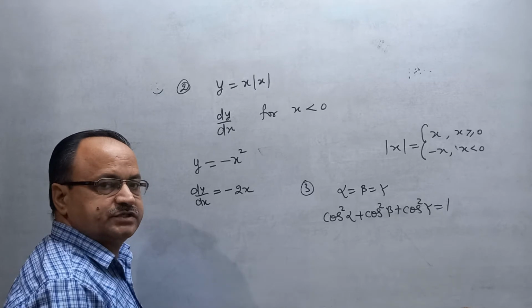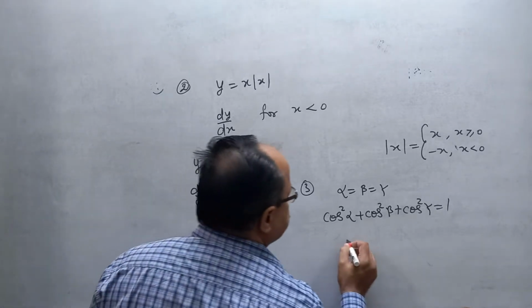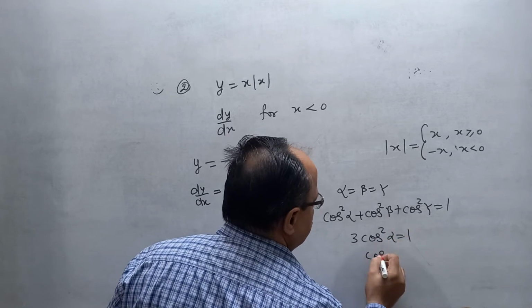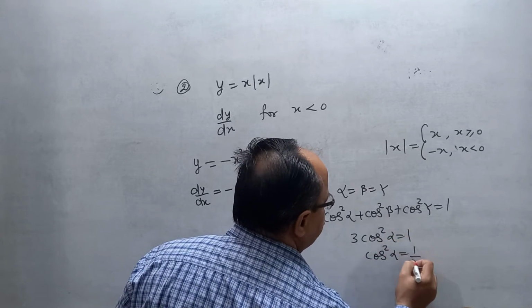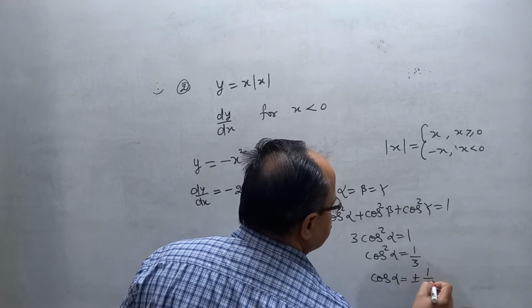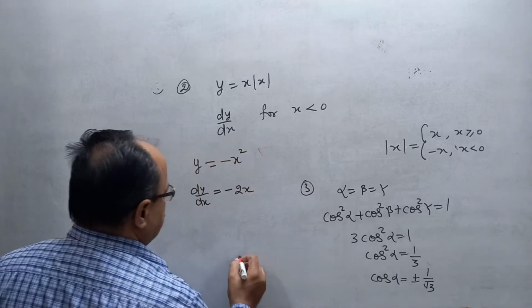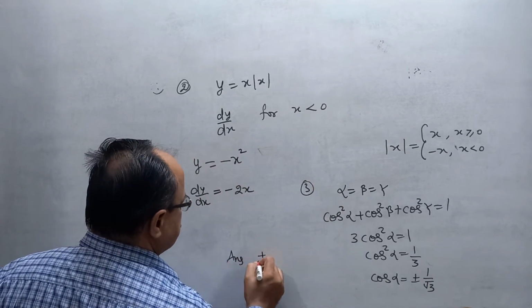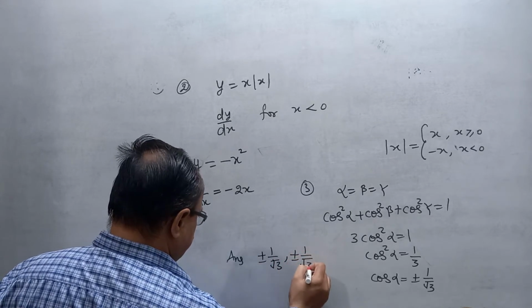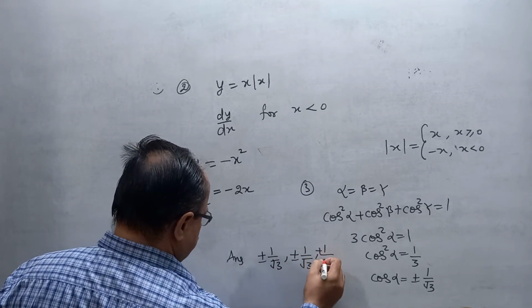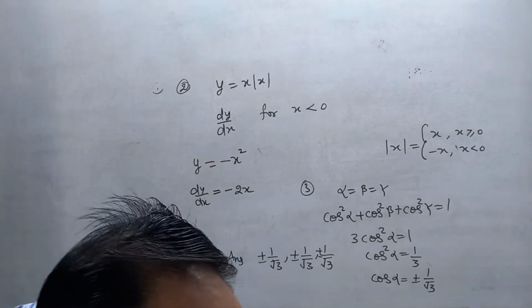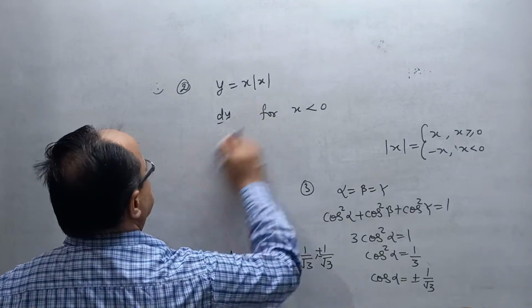Since alpha equals beta equals gamma, thrice cos square alpha is equal to 1. Therefore cos square alpha is 1 by 3, and cos alpha is plus minus 1 by root 3. Therefore the answer is plus minus 1 by root 3, plus minus 1 by root 3, plus minus 1 by root 3. This is the answer. Clear?